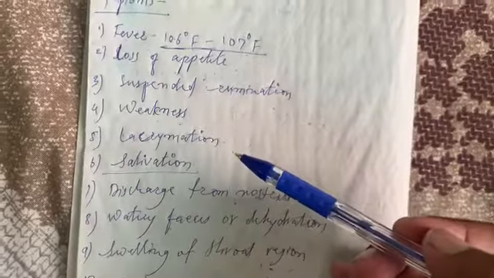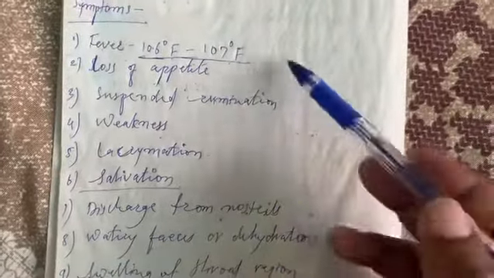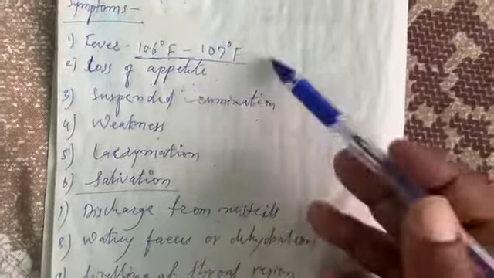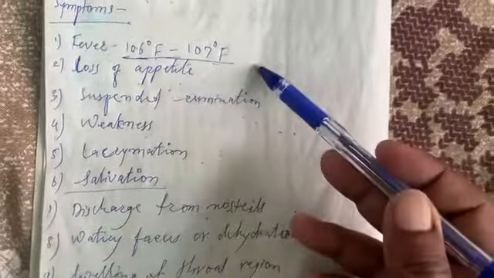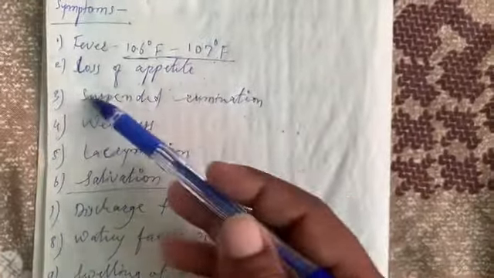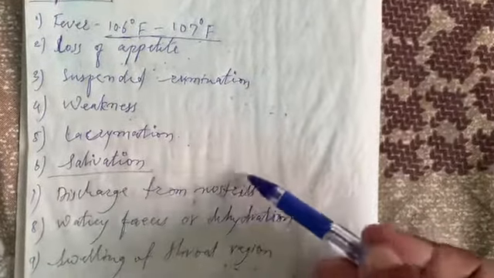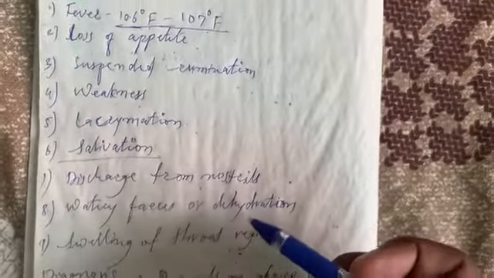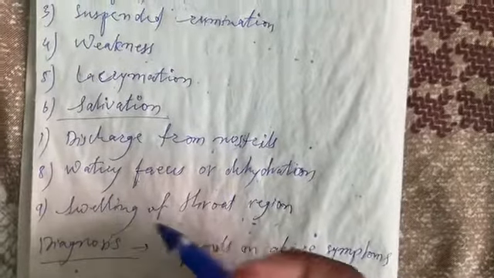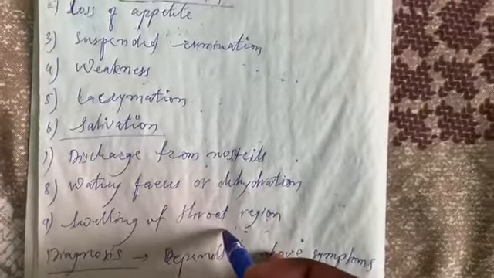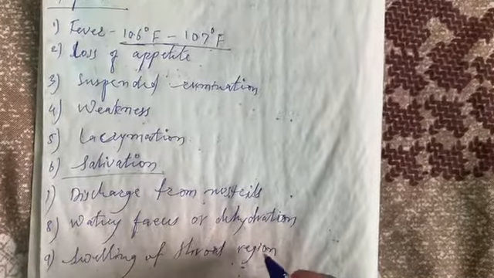The symptoms, these are the 8 common symptoms which is found in all the diseases. These are the 8 symptoms. Number 1 is the fever, loss of appetite, suspended rumination, weakness, lacrimation, salivation, discharge from nostrils, water refuses or the dehydration, and the important one is the swelling of throat region. So these symptoms is generally not seen in other diseases. So this is the specific symptoms which is observed only in this disease, that is the hemorrhagic septicemia.